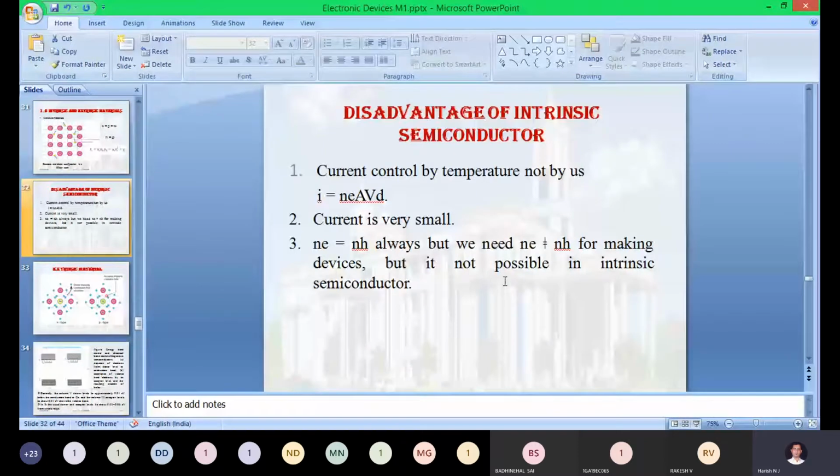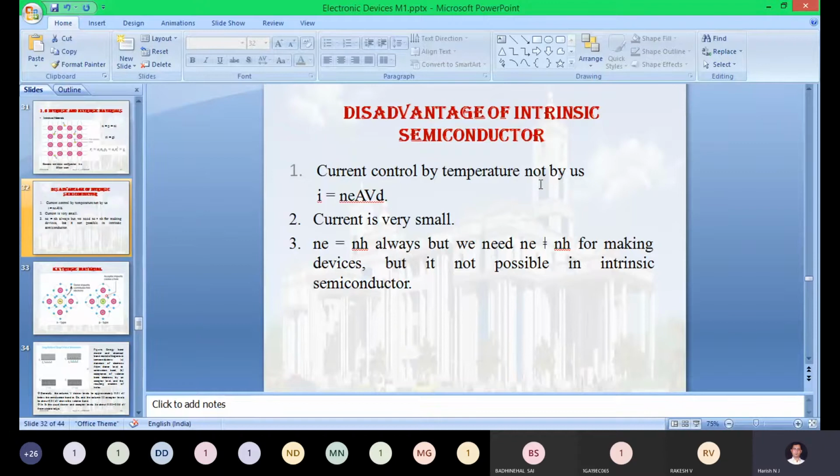The first disadvantage: current is controlled by temperature, not by us. This means that when you keep changing the temperature from 0 Kelvin to some higher temperature, it may be 50 Kelvin, 100, 200 or 300, few electrons get additional energy in the valence band. Those electrons finally move to the conduction band and start acting like free electrons, which means only those electrons help in the conduction of current.